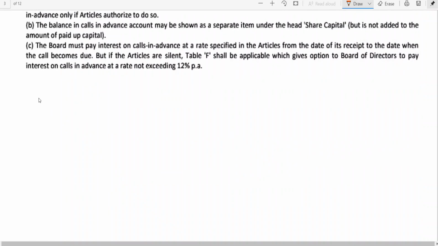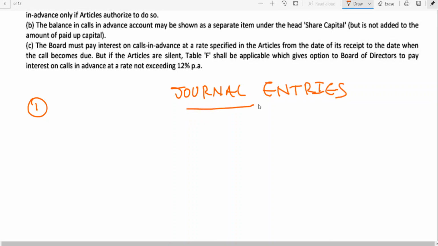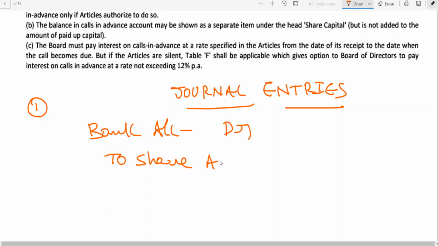First entry. What is the entry? Tell me. Bank account debtor. I am writing the entries. Heading: journal entry. Bank account debtor to share application.